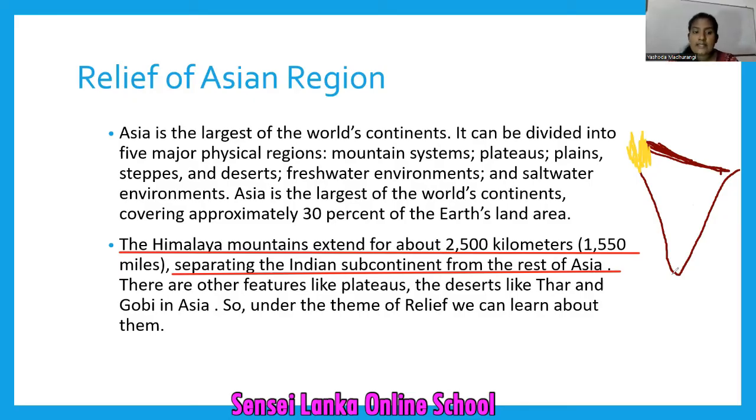Do you know the Gobi Desert is also in Asia? So these are some examples. We will discuss them deeper. Under the theme of relief, we can learn about them. Under the relief of the Asian region, we are going to learn about the plateaus, plains and deserts in Asia. So shall we move forward now?